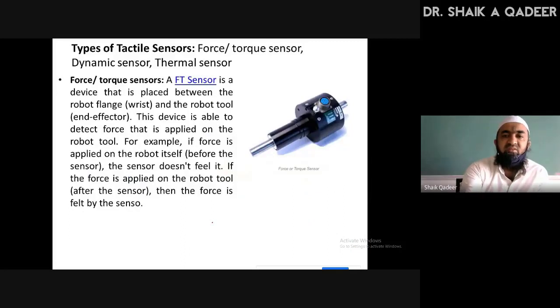The next one is the force or torque sensor. It's a very simple sensor; it's like our strain gauges, but we will not use only a few strain gauges. Instead we will use many strain gauges. In order to understand this force or torque sensor, please see this video.